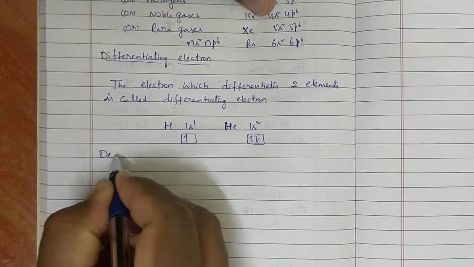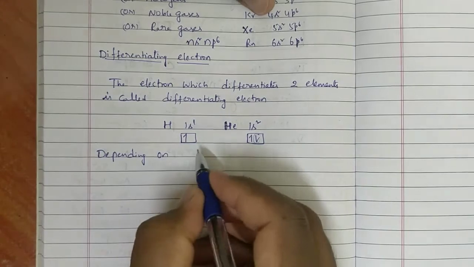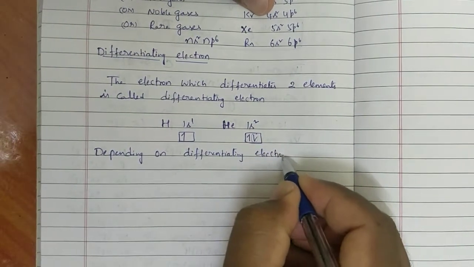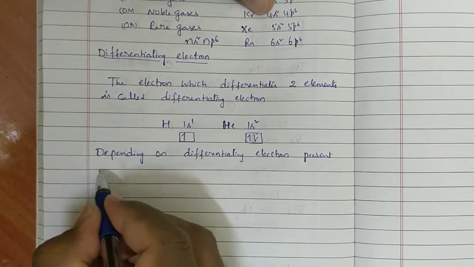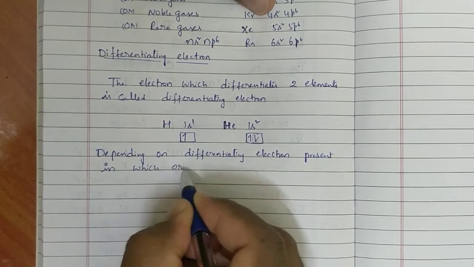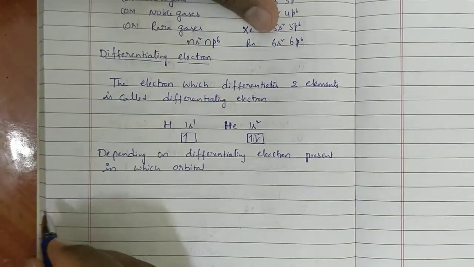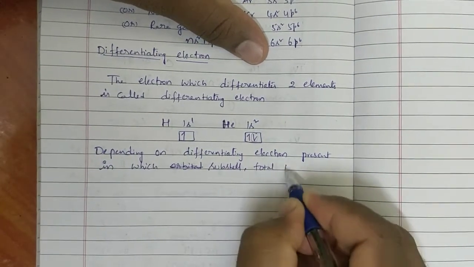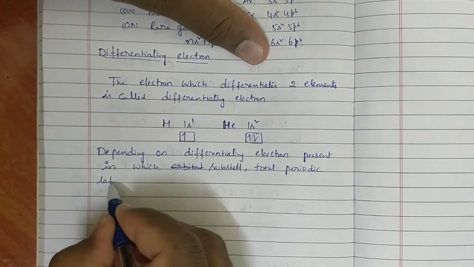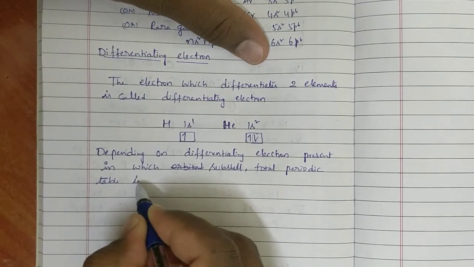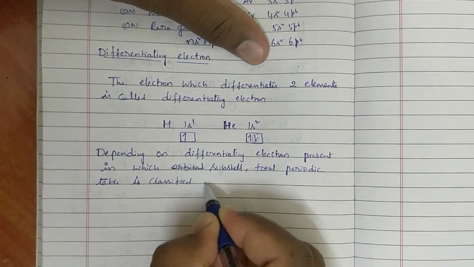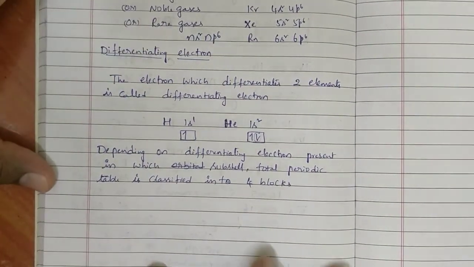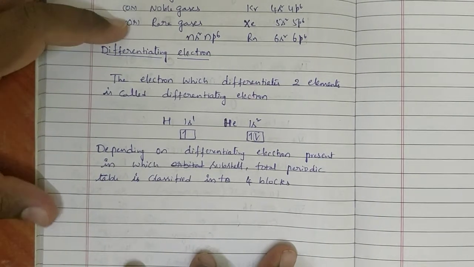Now, depending on which subshell the differentiating electron is present in, the total periodic table is classified into four blocks.